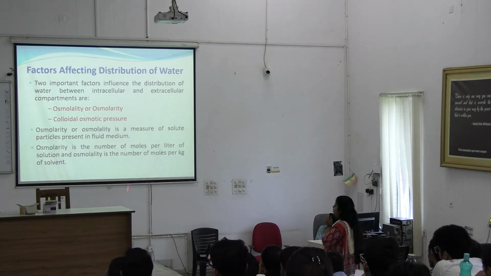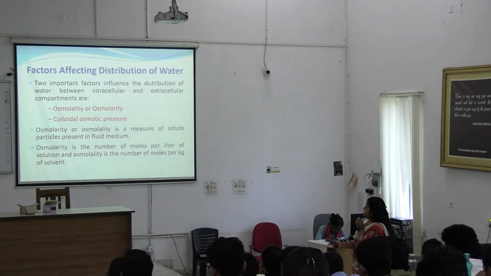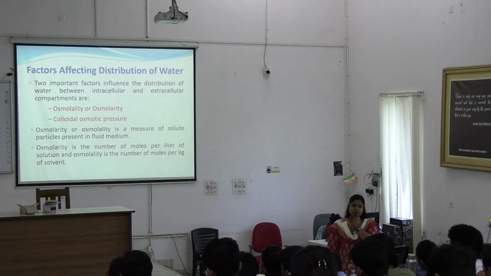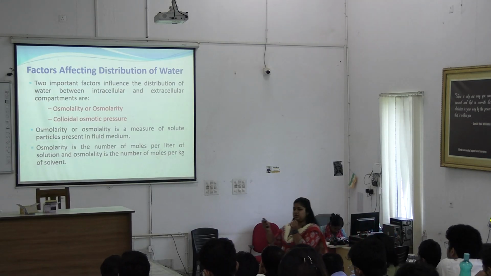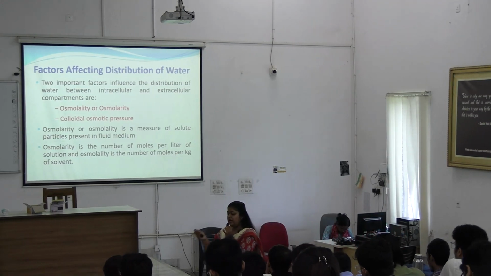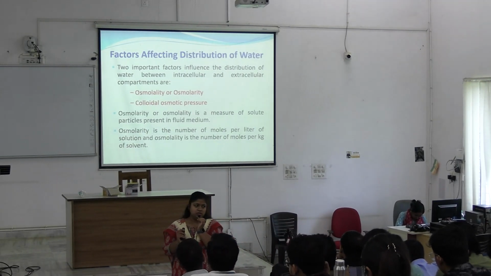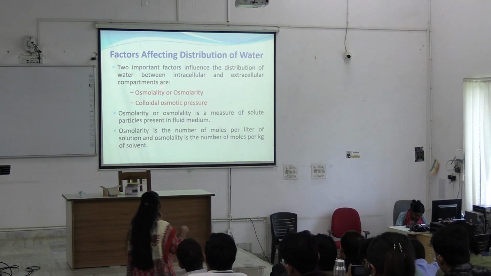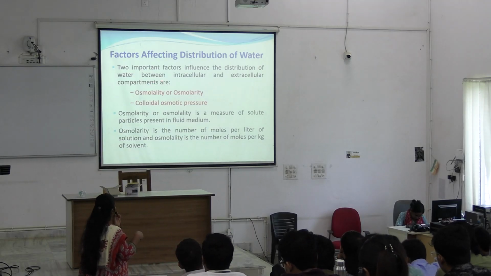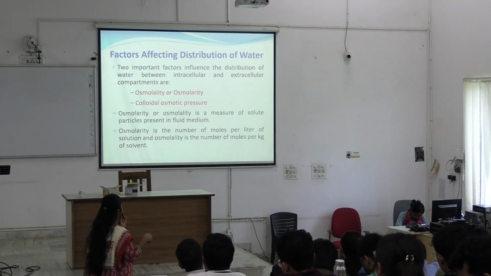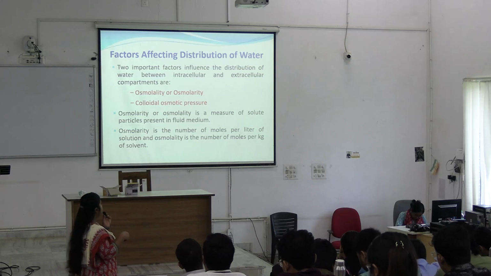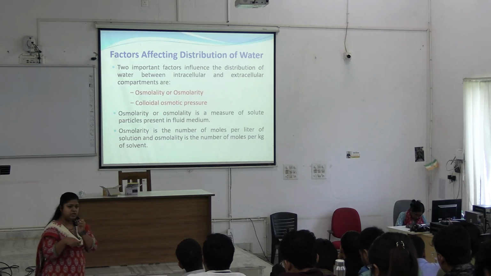Okay. Now, what are the factors affecting distribution of water? So, why this compartmentalization and how is this compartmentalization maintained? There are two main important factors that influence the distribution of water between the intracellular and extracellular compartments.